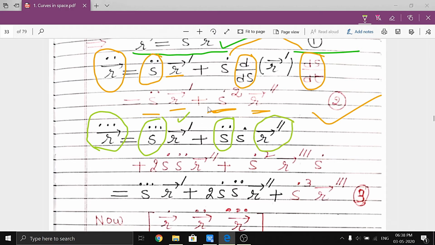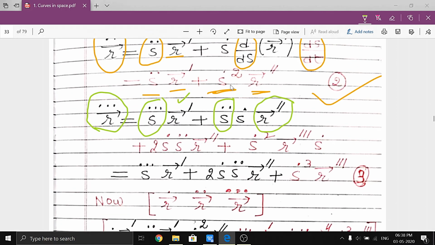From this, again differentiate. This is now the derivative of s dot square, so this term will become r double dash, and again the derivative of r double dash is r triple dash, also multiplied by s dot. Why is it multiplied by s dot?